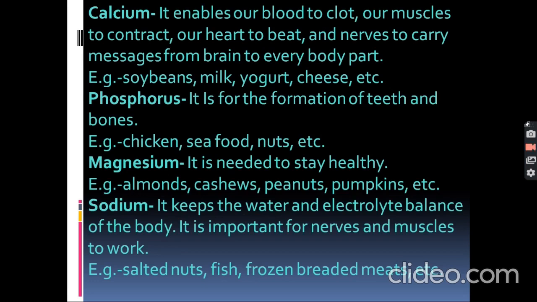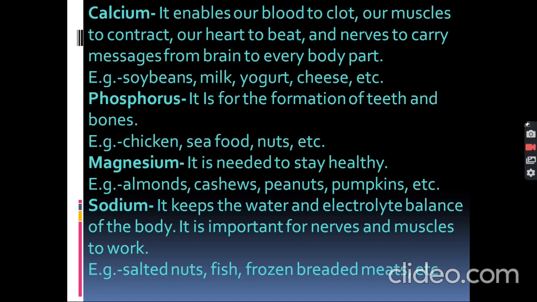What does calcium do? It enables our blood to clot, muscles to contract, heart to beat, nerves to carry messages from brain to every body part. Example, milk, soya beans, yogurt, cheese, etc. Phosphorus. It is for the formation of teeth and bones.